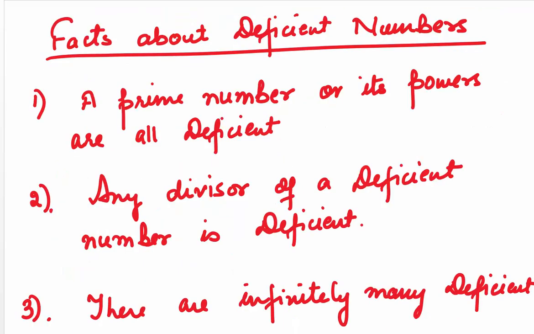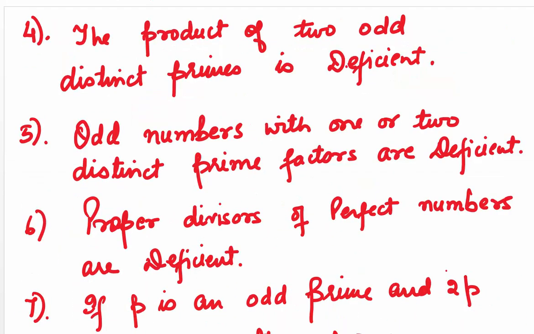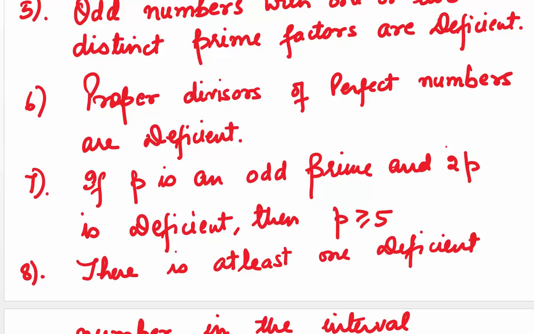Let's look at some facts about deficient numbers. A prime number or its powers are all deficient. Any divisor of a deficient number is deficient. There are infinitely many deficient numbers. The product of two odd distinct primes is deficient. Odd numbers with one or two distinct prime factors are deficient. Proper divisors of perfect numbers are deficient. If p is an odd prime and 2p is deficient, then p is greater than or equal to 5.